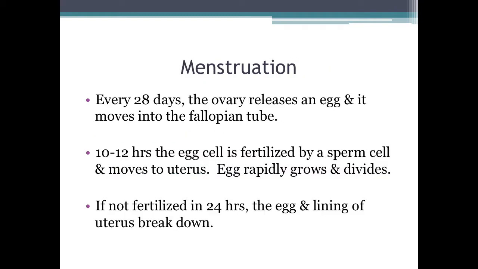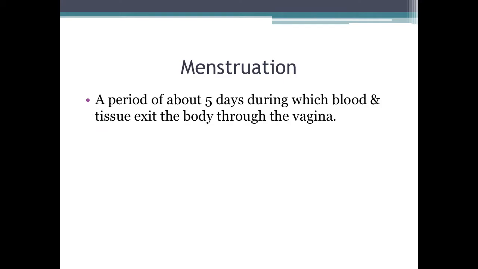Menstruation. Every 28 days, the ovary releases an egg and it moves into the fallopian tube. Within 10 to 12 hours, the egg cell is fertilized by a sperm cell and moves to the uterus. The egg rapidly grows and divides. If, however, the egg cell is not fertilized in the 24 hours since it's been released, the egg and the lining of the uterus break down. A period of about 5 days follows, during which blood and tissue exit the body through the vagina.